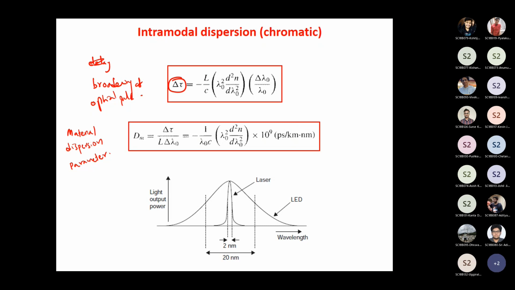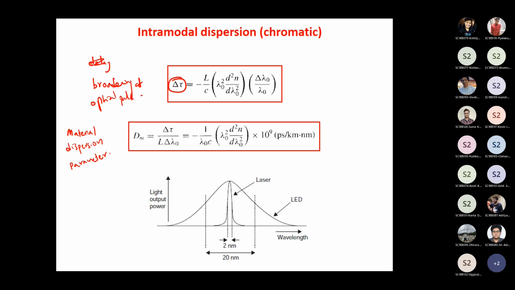If you have a larger separation between the transmitter and the receiver, unfortunately you cannot minimize L. L is given or is a constant. Nevertheless, if you can shorten the traveling distance, then obviously the broadening would also be smaller. Okay, so that's all I want to discuss about intramodal dispersion.